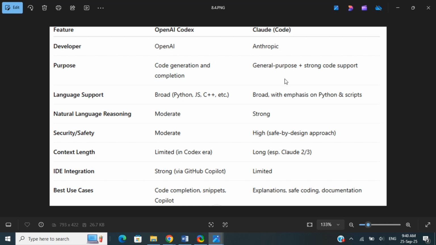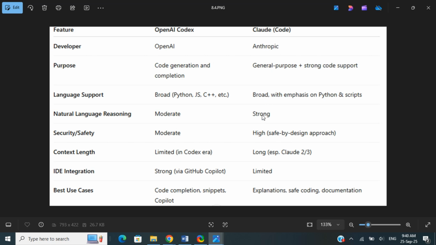In terms of language support, OpenAI supports broad languages like Python, JS, C++, and many more, whereas Claude is also broad but with emphasis on Python and scripts. For natural language reasoning, Codex has a moderate level, whereas Claude is stronger.